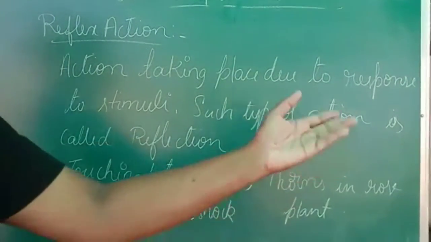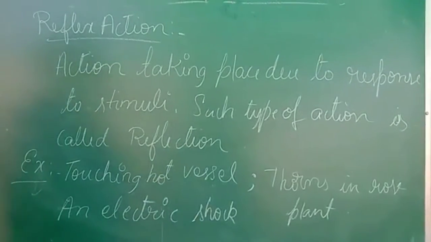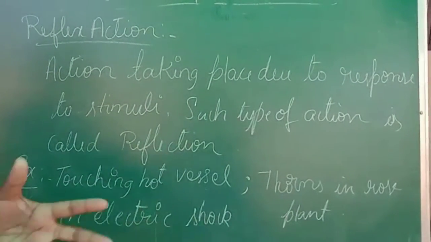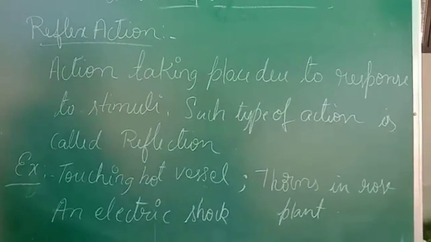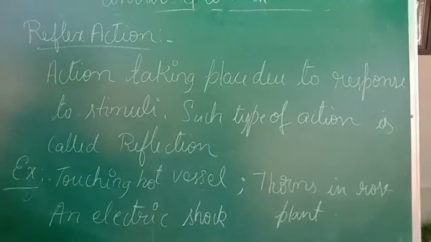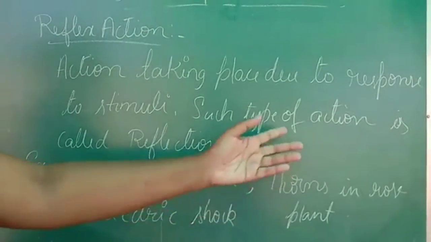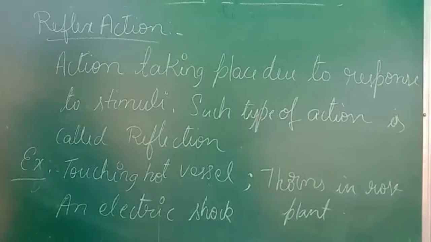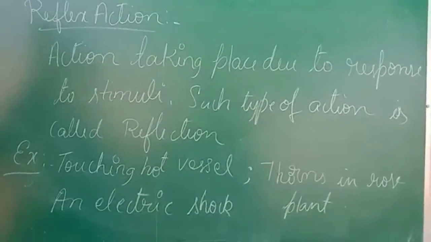And another one is thorns on the rose plant. If we mistakenly touch the rose plant and we don't know that there are very sharp thorns on it, then as soon as we touch it, we take our hand back very quickly, right? So that is also because of the response to stimuli. All these types of actions are referred to as reflex action.